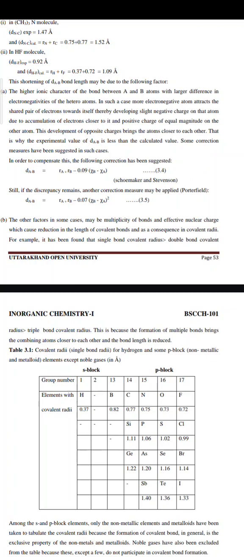Some correction measures have been suggested in such cases. In order to compensate for this, the following correction has been suggested: d(A-B) = R_A + R_B - 0.09. Still, if the discrepancy remains, another correction measure may be applied: d(A-B) = R_A + R_B - 0.07.